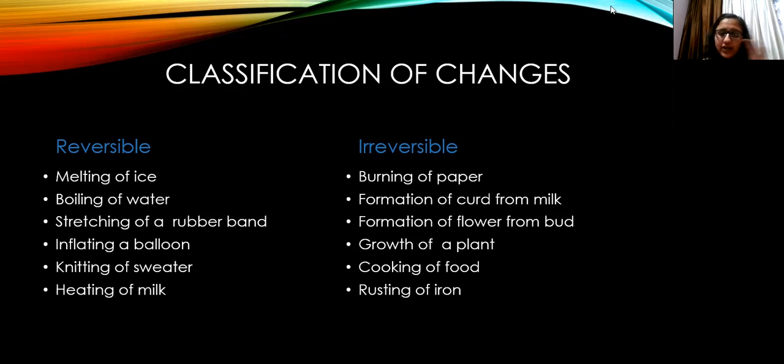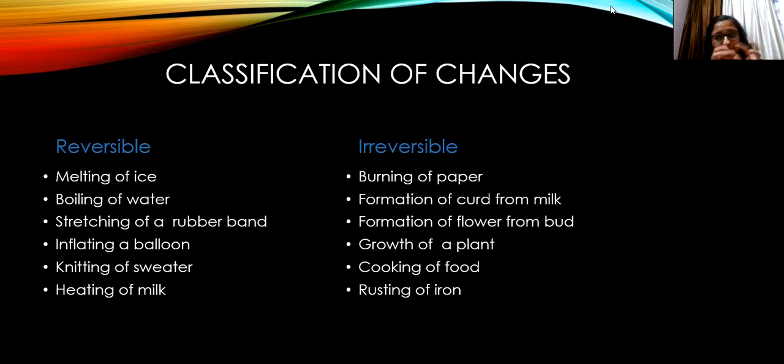Okay, so what are these reversible changes? Melting of ice. अब ice melt हो गई है. It has changed its physical state. वो solid state से liquid state में आ गई है. Okay, ice cube से that has changed into water. So that is a change. Now can we reverse this change?